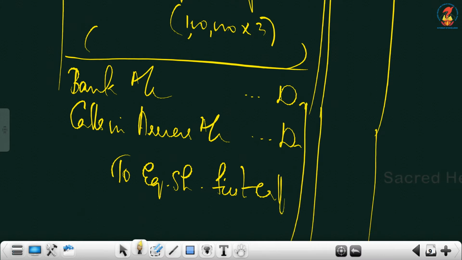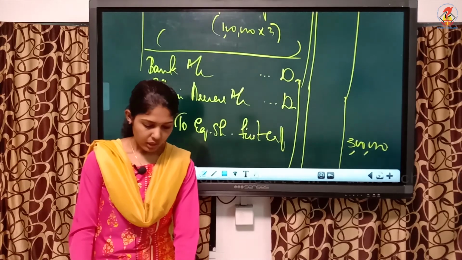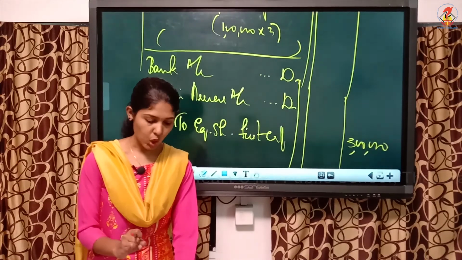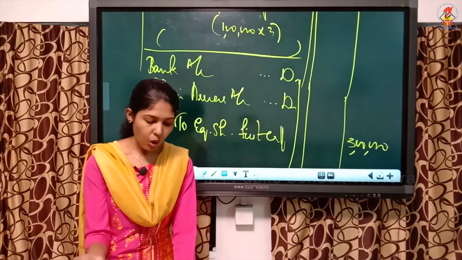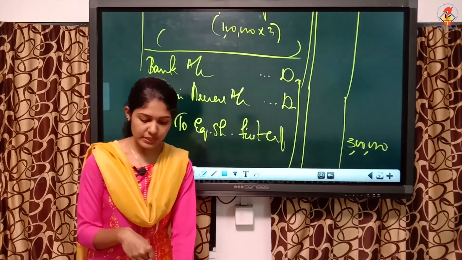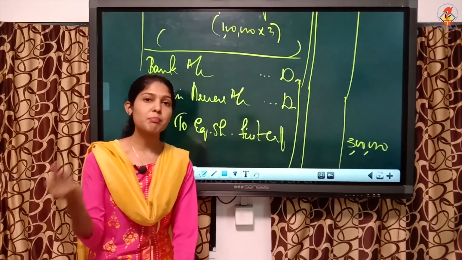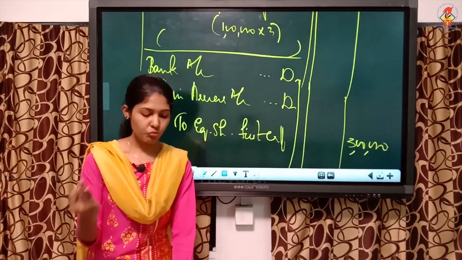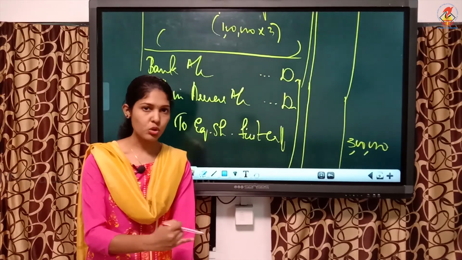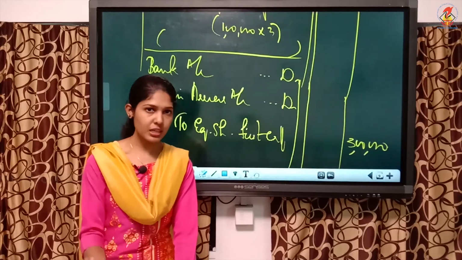Equity share first call, just take from the previous entry, that is 3 lakhs. Calls in arrears you have to take carefully. Here Rajat didn't pay the first call, then Rima also didn't pay the first call. Did you see that? And only after first call company is forfeiting. So when you write the calls in arrears, you have to take Rajat's and Rima's number.